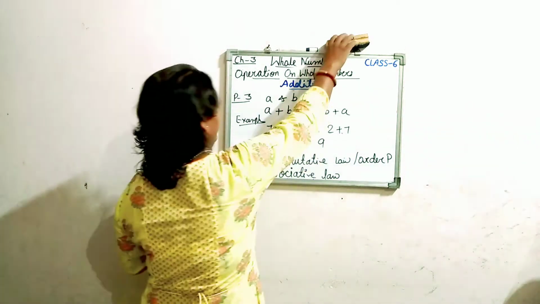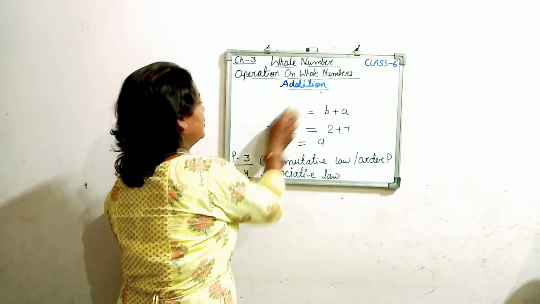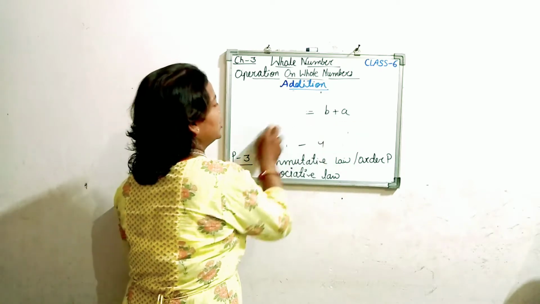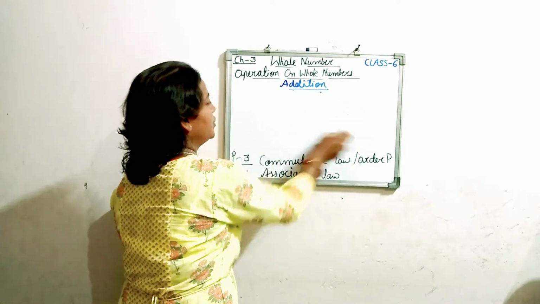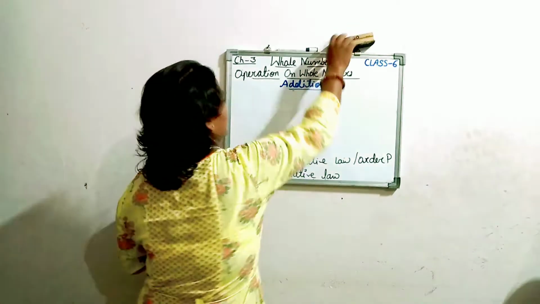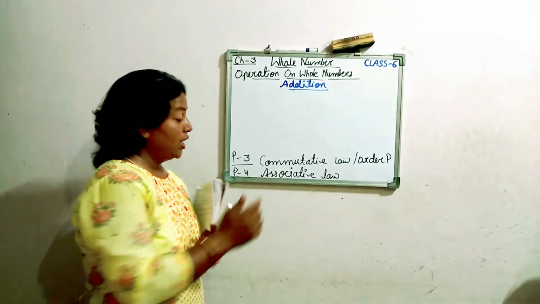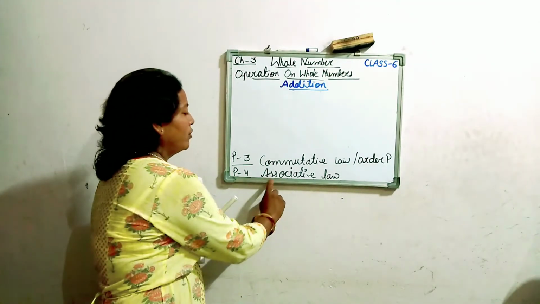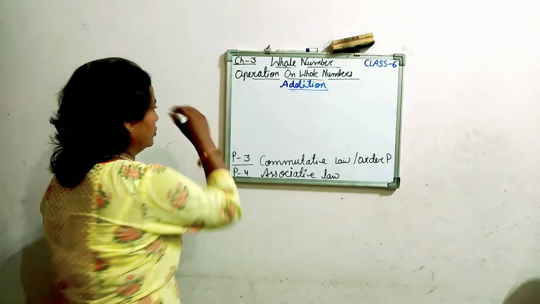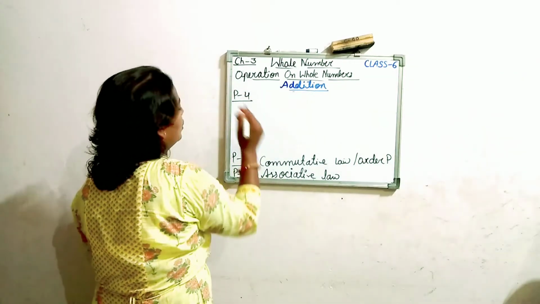Last and fourth, property number 4. The name of property 4 is associative law. After learning these 4 properties: number 1 was the closure, number 2 was the additive property of 0, 3 was the commutative, and the 4th is the associative law. So look here, property number 4, associative law.